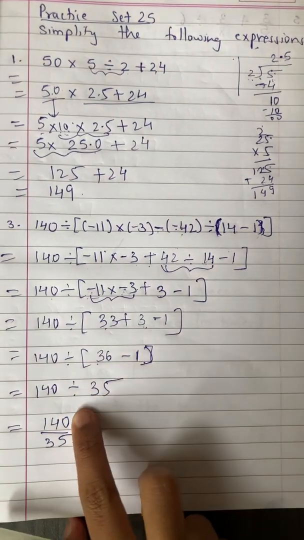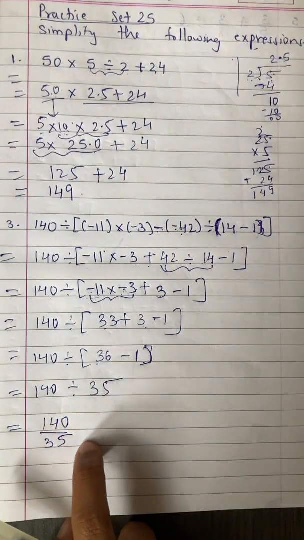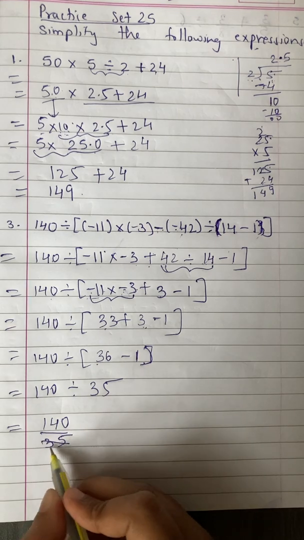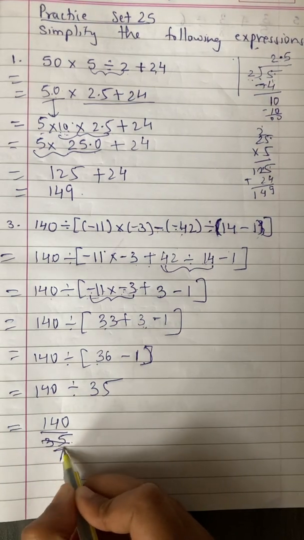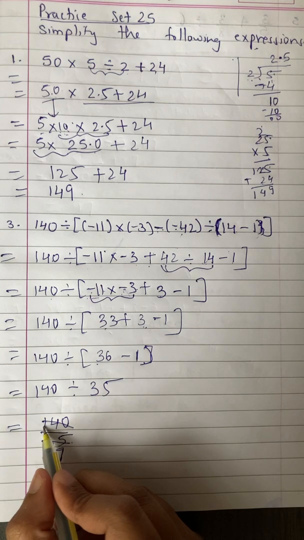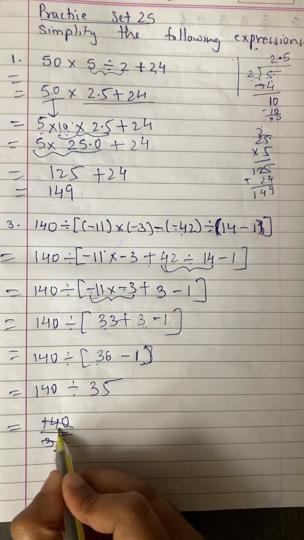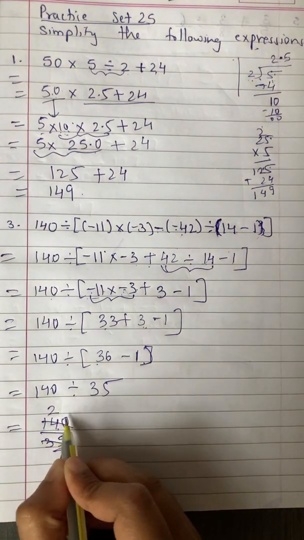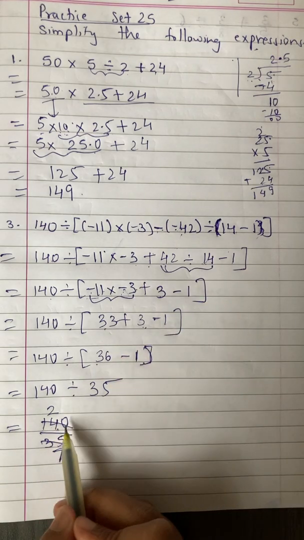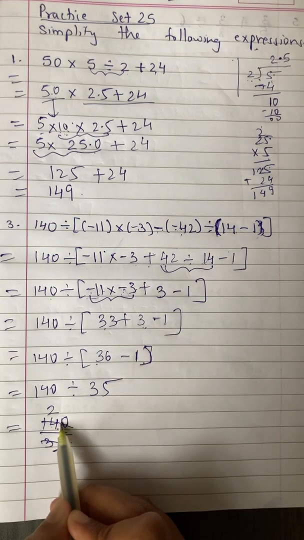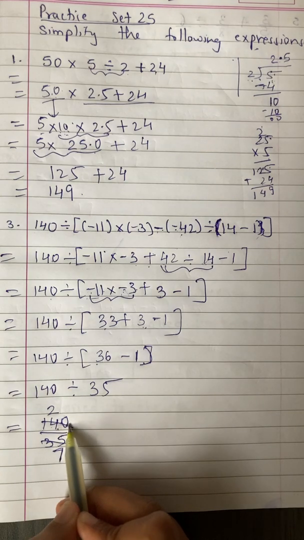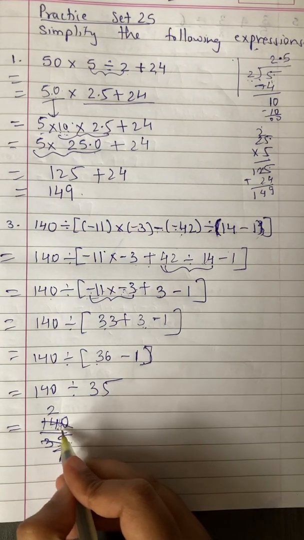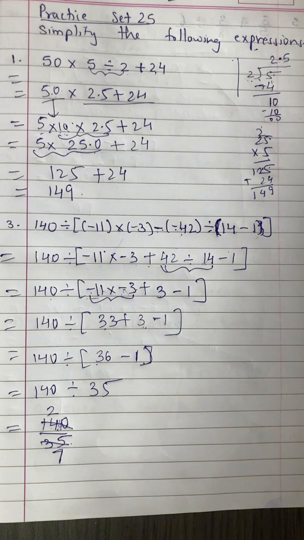Right? So now I have to see in which table 140 as well as 35 comes. Both will come in 5's table. So cut it, 5 7s are 35, and we'll check it over here. 1 does not come, so we have to take 14 first. Does 14 come in 5's table? No, but 10 comes. So 5 2s are 10. When we take 10 from 14, 4 is left. 4 will pass it on further. The next number is 0, we attach 4 with it. So 40 is left now here. So 40 comes in 5's table.